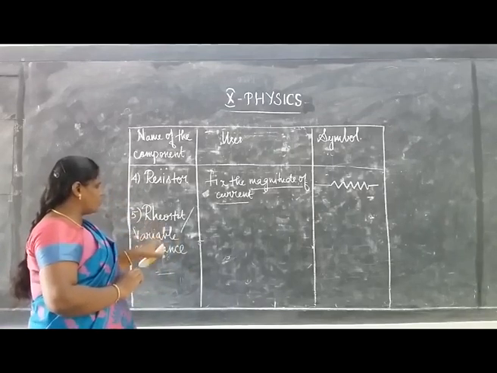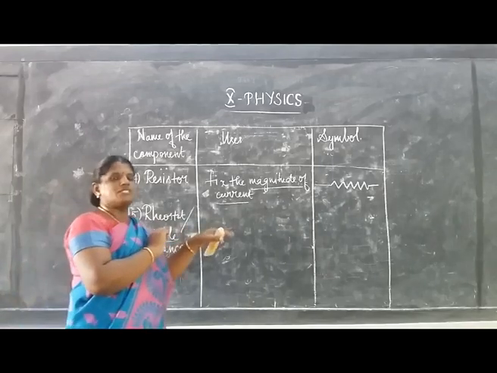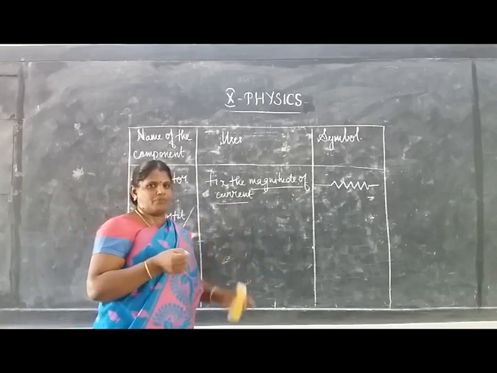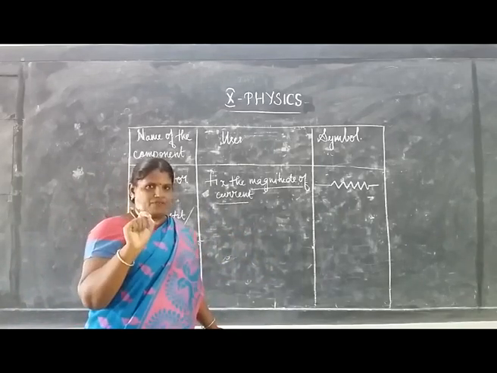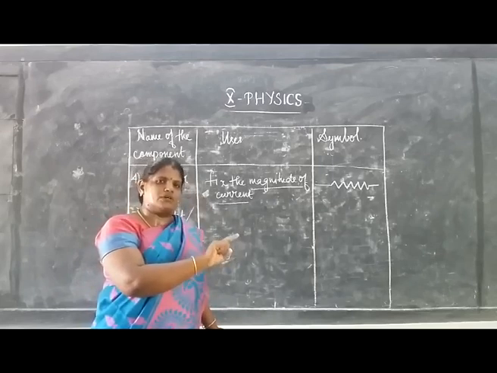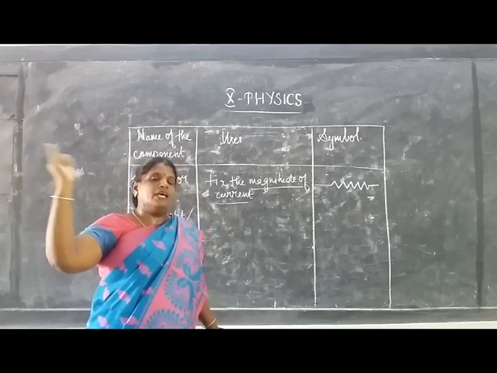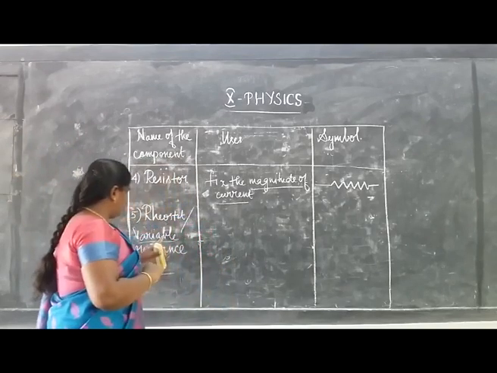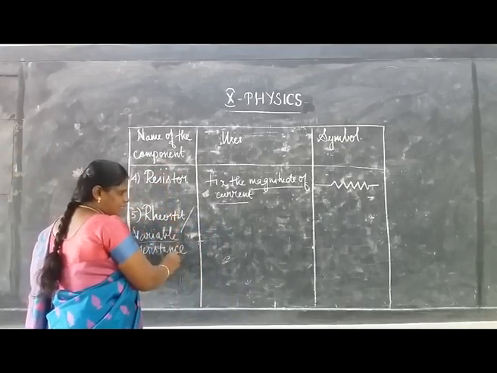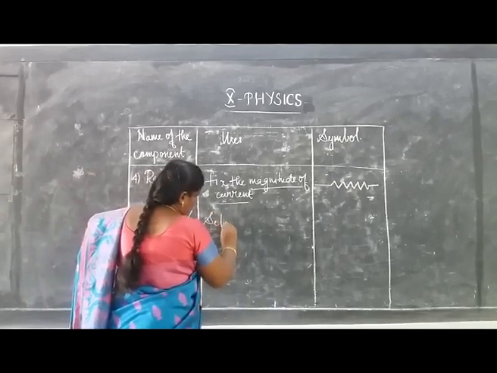This rheostat or variable resistance is used to select the magnitude of current.